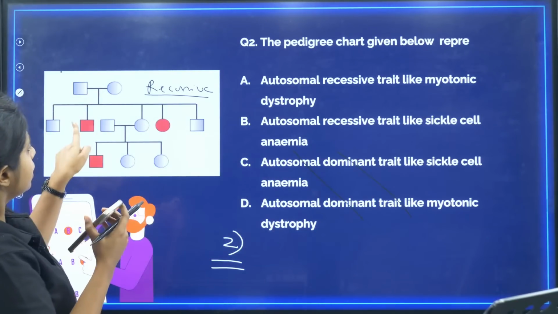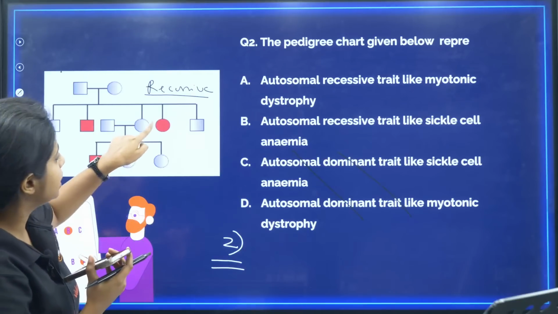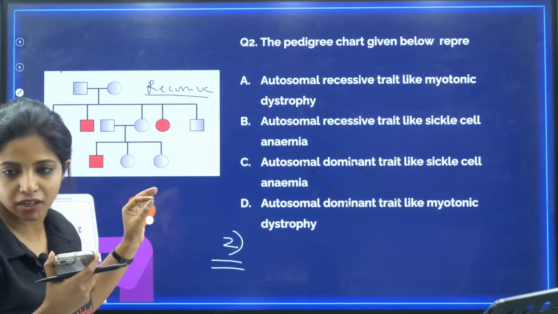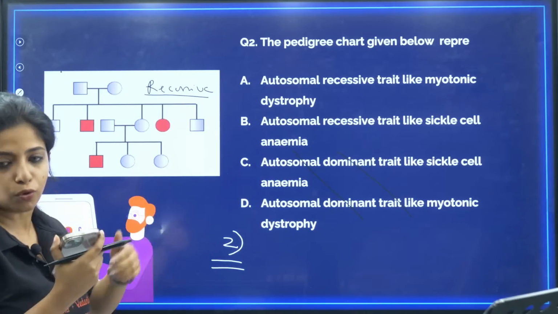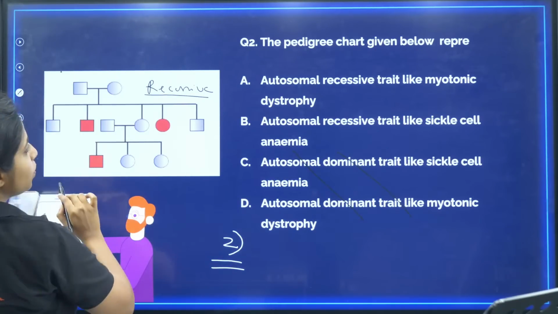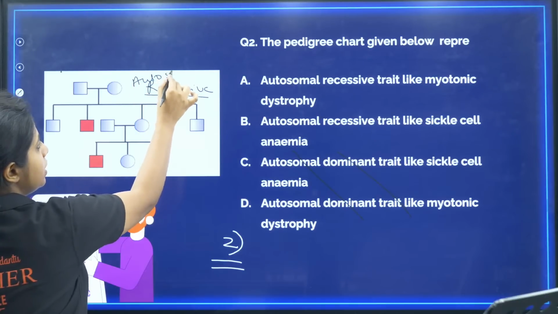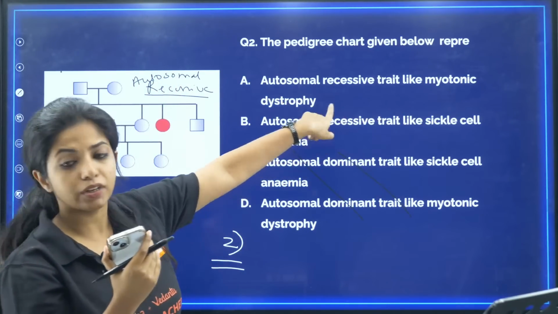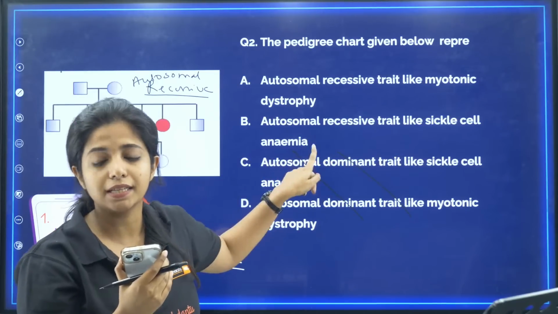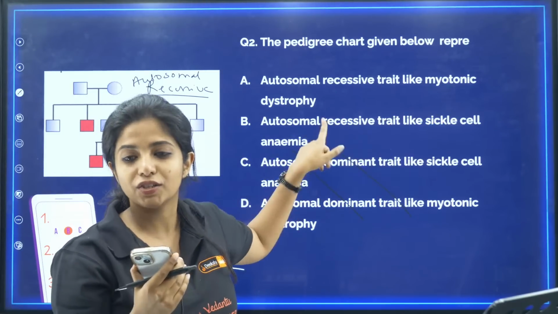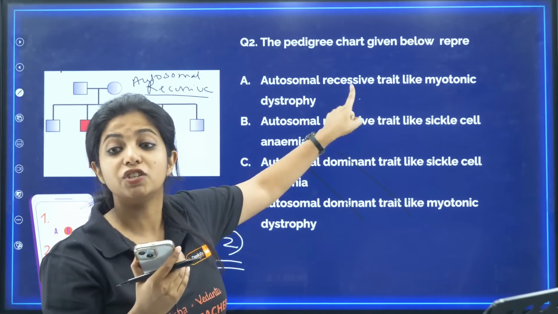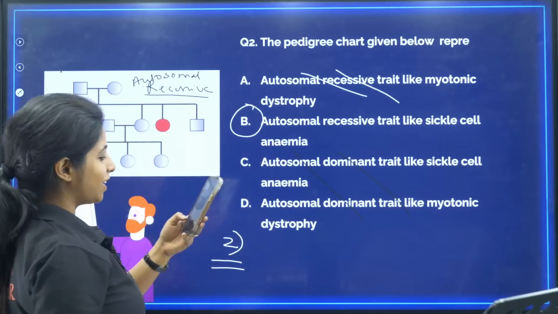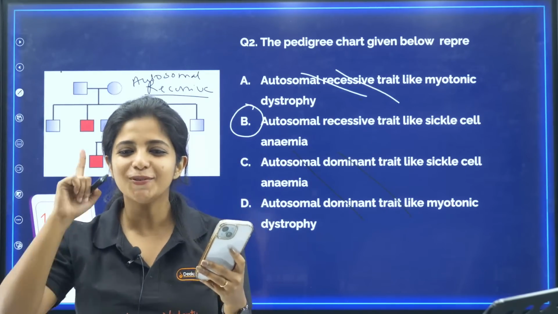Now over here, if you see, there is a boy being affected, there's a girl being affected, then there's a boy being affected, so it is not sex linked. It is going to be autosomal, which is why your answer should be autosomal recessive disorder. So we have two options like that: autosomal recessive trait like myotonic dystrophy and autosomal recessive trait like sickle cell anemia. My dear children, myotonic dystrophy is not an autosomal recessive trait, it is a dominant disorder. So there goes the wrong option, and here we have the correct option. So whoever said B, you all are exactly correct.